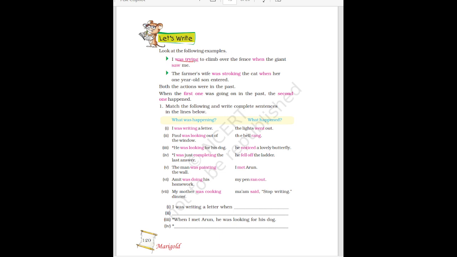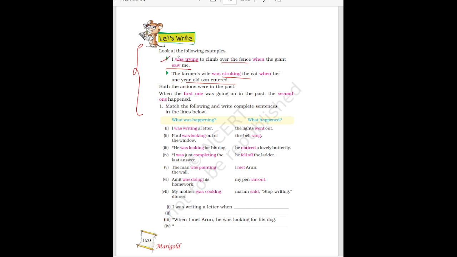I was trying to climb over the fence when the giant saw me. The farmer's wife was stroking the cat when her 1 year old son entered. Both the actions were in past. When the first one was going on in the past, the second one happened. Actually, this is from your grammar part.